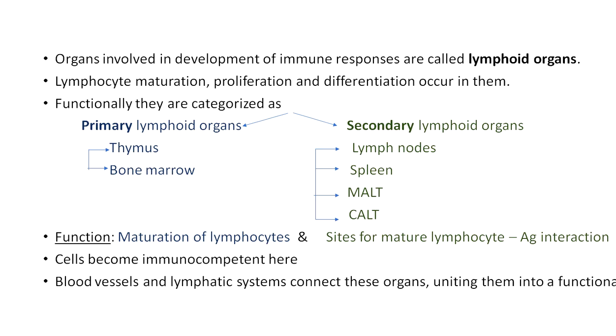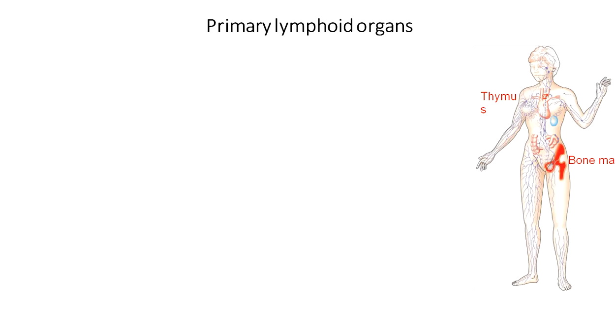Now, all these organs are kept connected to each other with the help of blood vessels and the lymphatic system so that they function as a unit. What is the lymphatic system? The alternate system to the flow of blood is the lymphatic system. Now let us move on to the primary lymphoid organs.